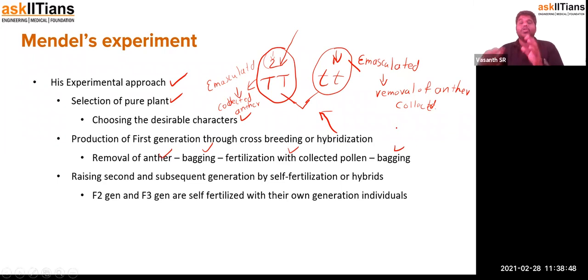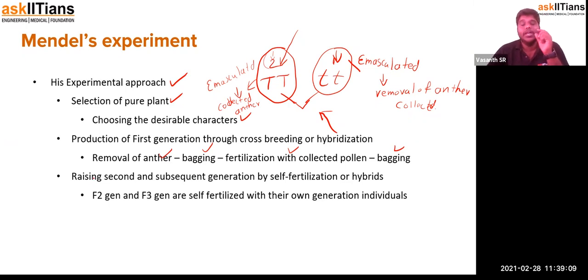By doing so, it restricts the influential work that is done by the natural pollinators. Now when he has done the bagging part, everything is under his control. Nothing goes out of his knowledge. So that is what happened over here.